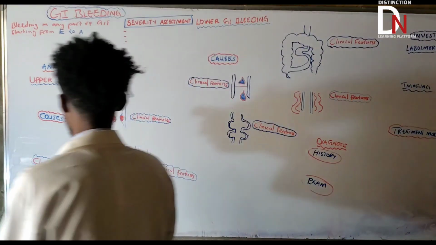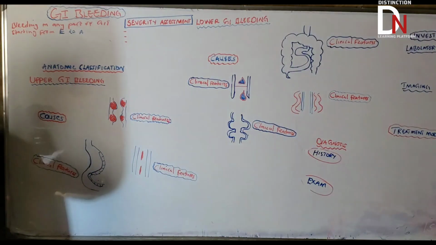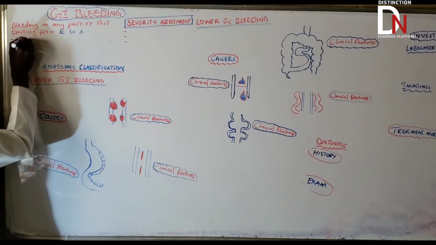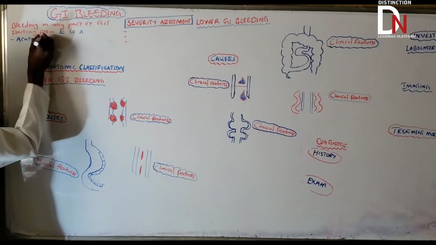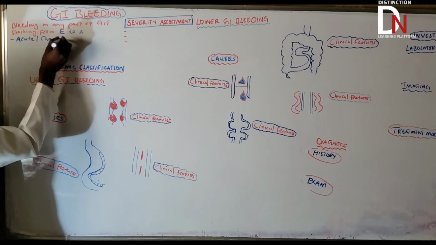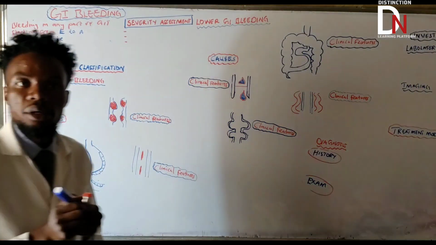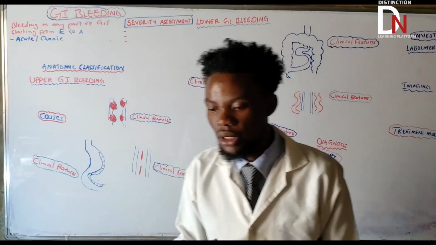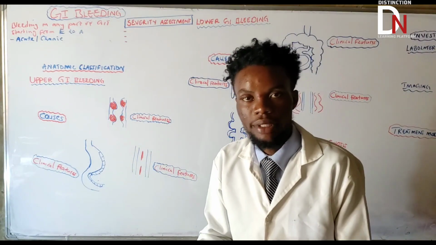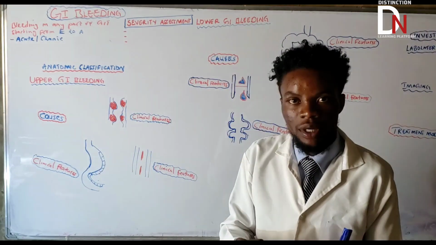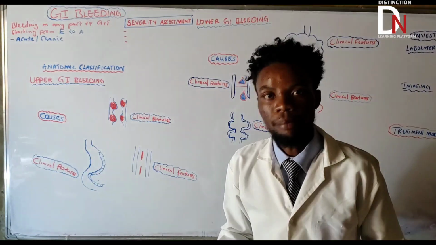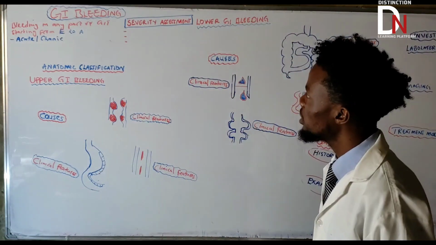We can classify GI bleeding according to the duration. According to duration, we say it is acute or chronic. If you talk about acute, it can happen in hours to days. If you talk about chronic, it's starting from weeks to months. That will be chronic GI bleeding. That's according to the duration.